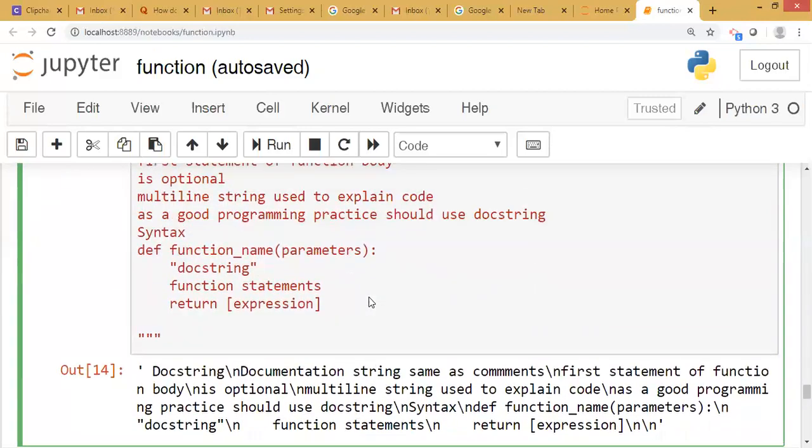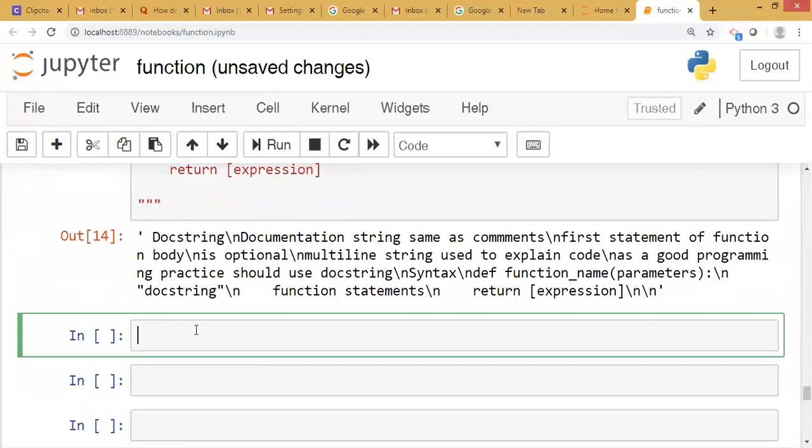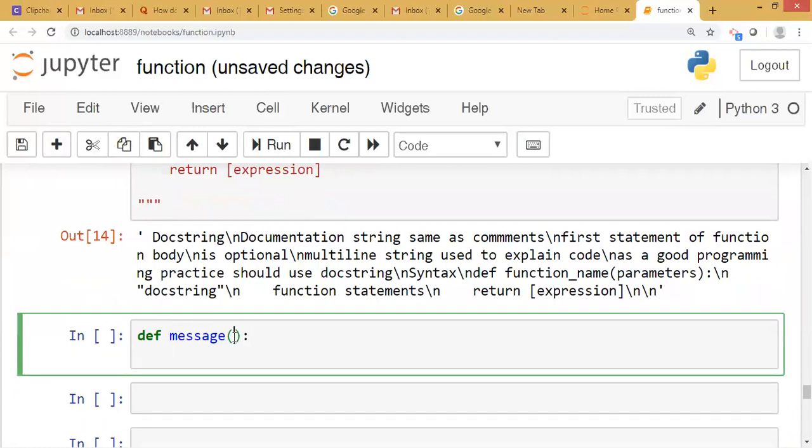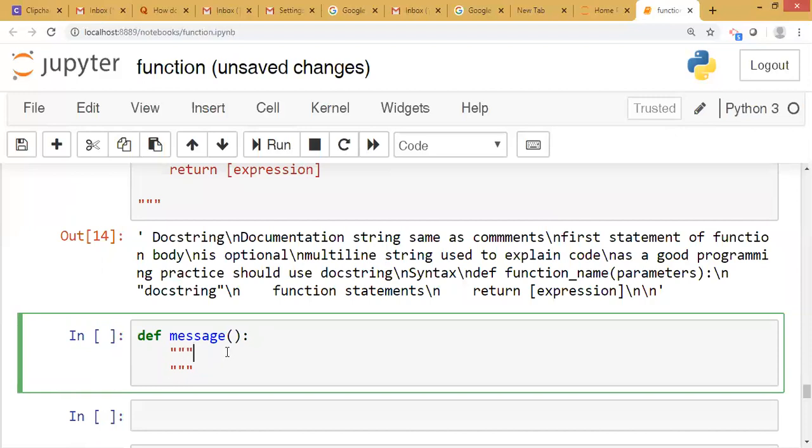We will see one small program. Write a program to show a simple message as hello world by using a docstring. For that, first we need to define a function. Def, the name of the function is, suppose, message. We need not pass any parameter because we are just going to print a message. Okay, here we write a docstring.